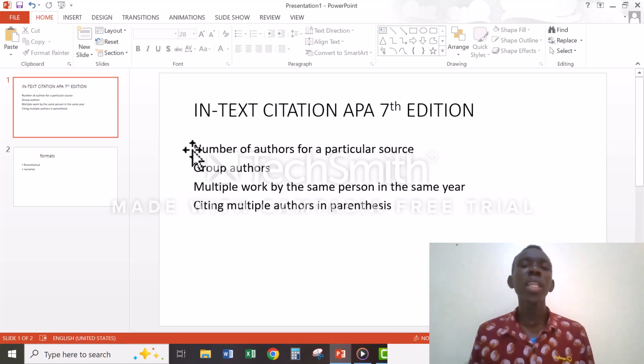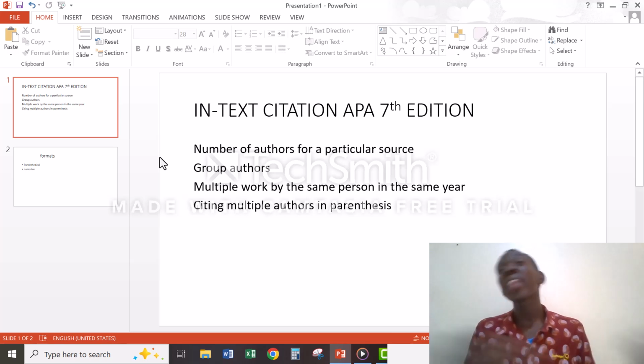But when the number of authors has exceeded 3, there you only quote the first author, and then you use the word et al. to indicate that there are other authors.